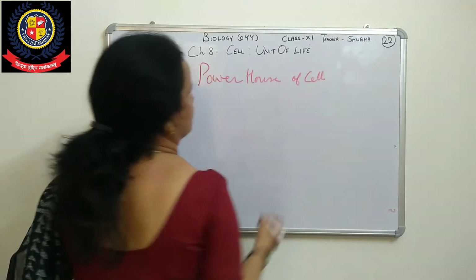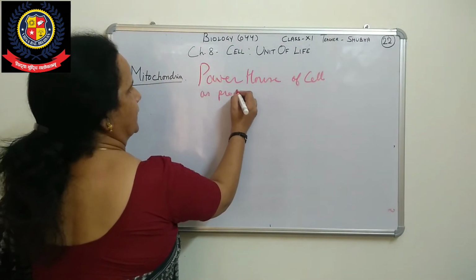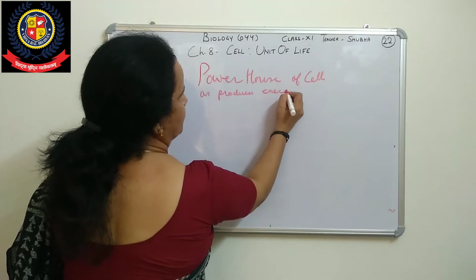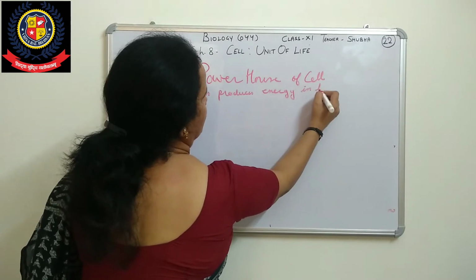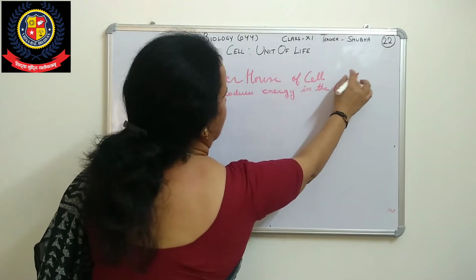Because it produces energy in the form of ATP. Do you know the full form of ATP?